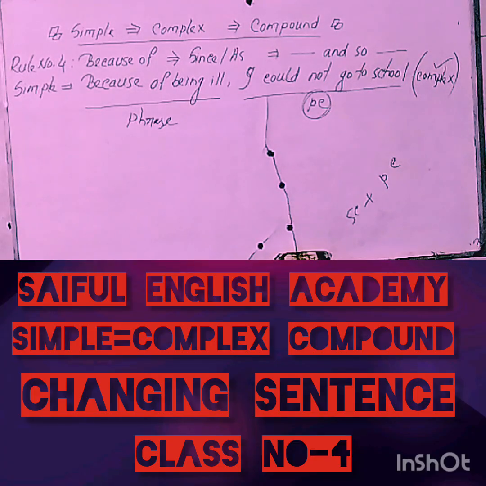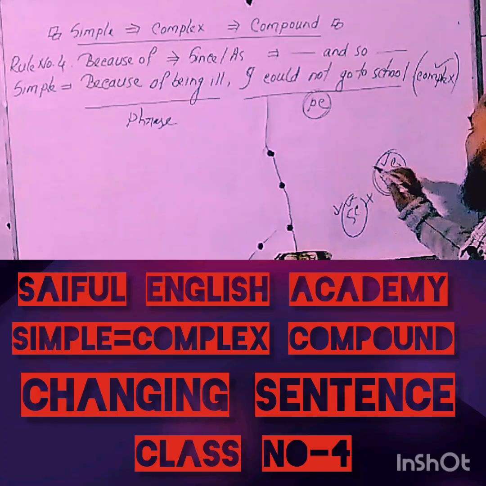You are told that a complex sentence is a type of sentence which has a subordinate clause and a principal clause. The principal clause already exists, and now you will have to change the phrase into a subordinate clause.